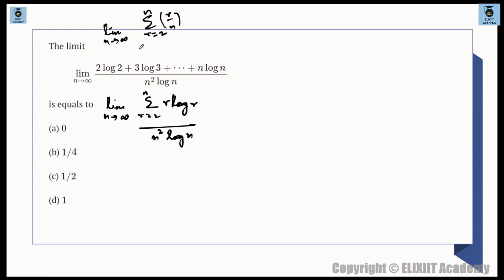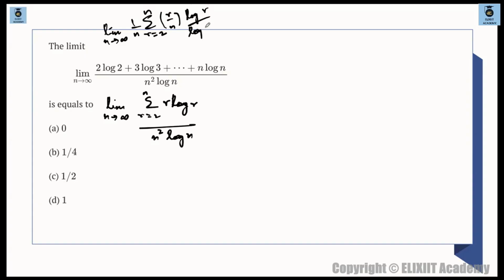Then we are having 1 by n. 1 by n भी बाहर है. 1 by n is also there. Summation is dependent on r. So 1 by n is a constant with respect to this summation. ठीक है, तो 1 by n भी बाहर है, no problem. फिर log r by log n is there. Log r by log n.